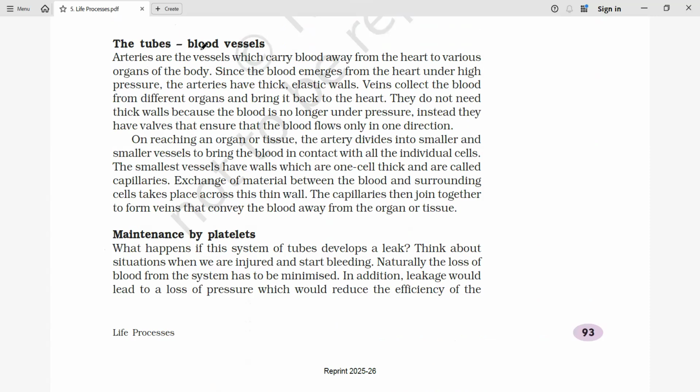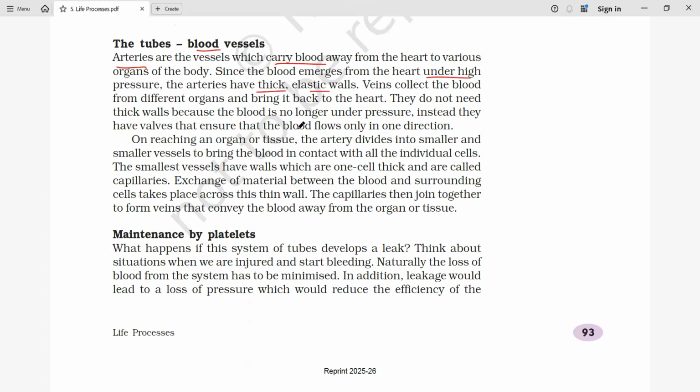So what are the blood vessels? Arteries. What was the role of the artery? It is used to carry the blood away from the heart to the human organs. Since it carries oxygenated blood, the pressure is more. So it has high pressure, and arteries are thick and have elastic walls.